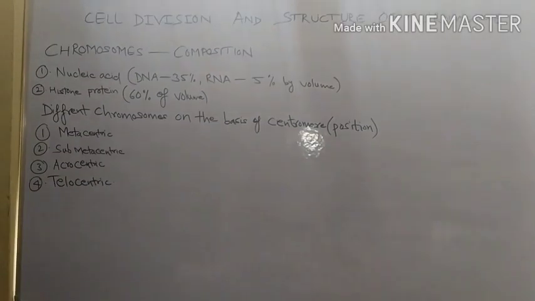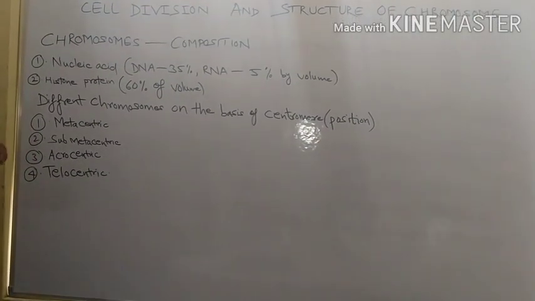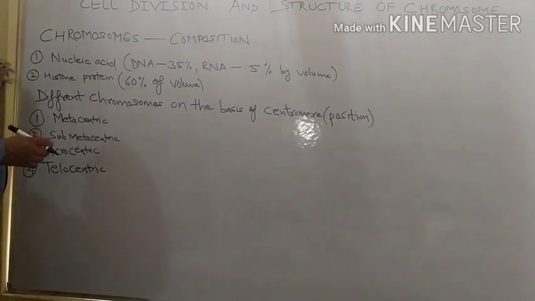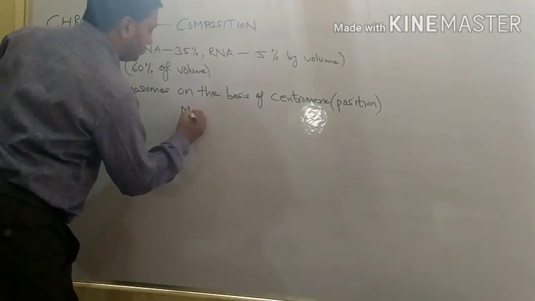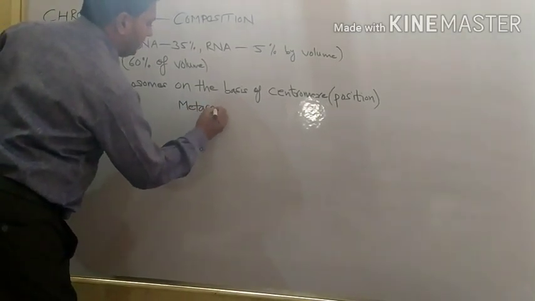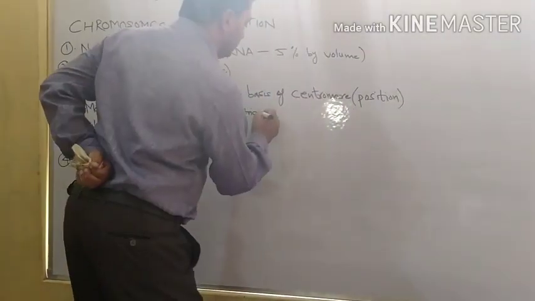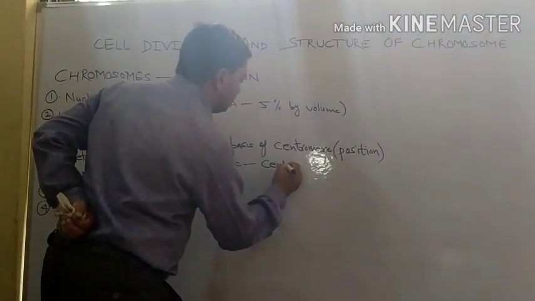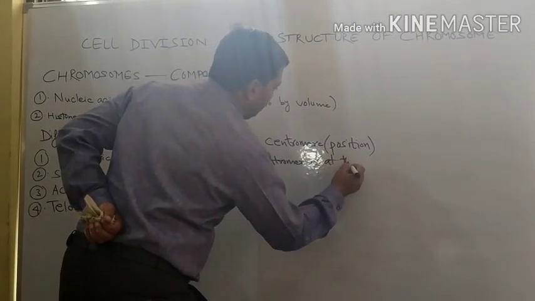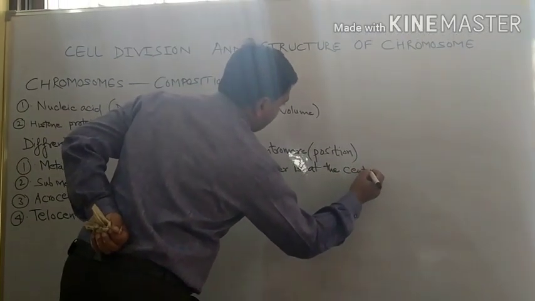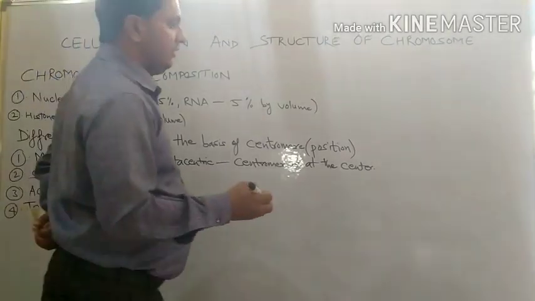When we are talking about metacentric, what happens in this case? Both the chromatid arms are of equal length. Means in metacentric, the centromere is at the center, and the structure is like this.